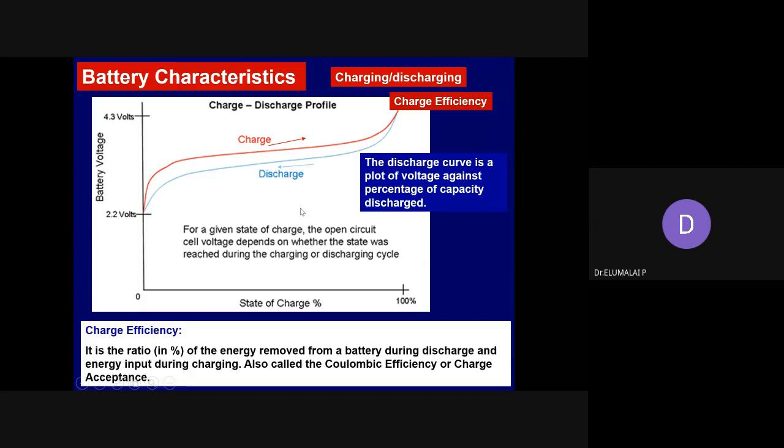So then you take the discharge capacity, divide by the charge capacity. The ratio is known as Coulombic efficiency, or charge acceptance, or charge efficiency. It should be as high as possible. It should be 100% for an ideal battery. It means whatever you are supplying during the charging, you should be able to get it. But ideally, there is no such system. There is little decrease or variation in the Coulombic efficiency. So the charging and discharging curve is very important.